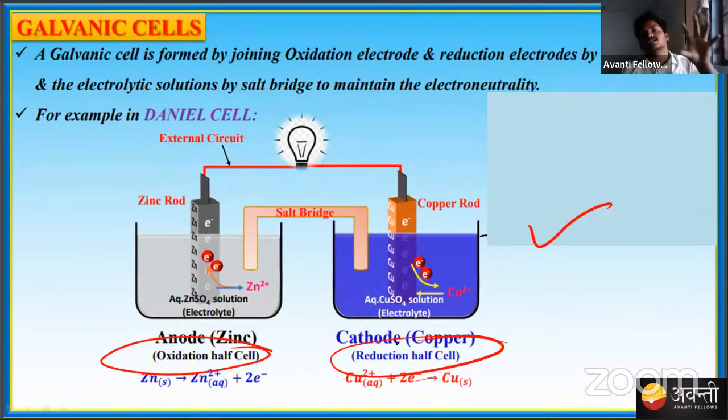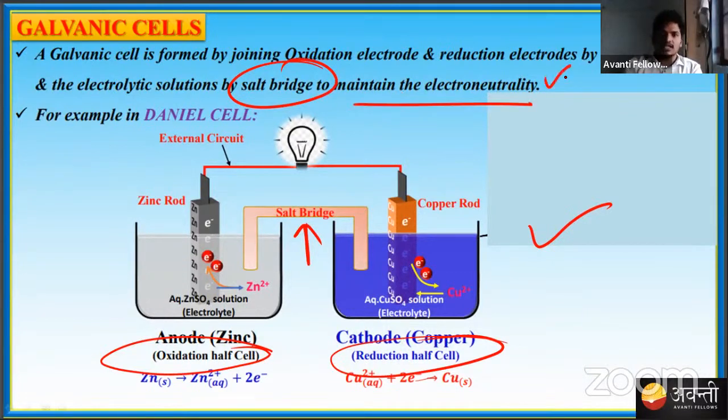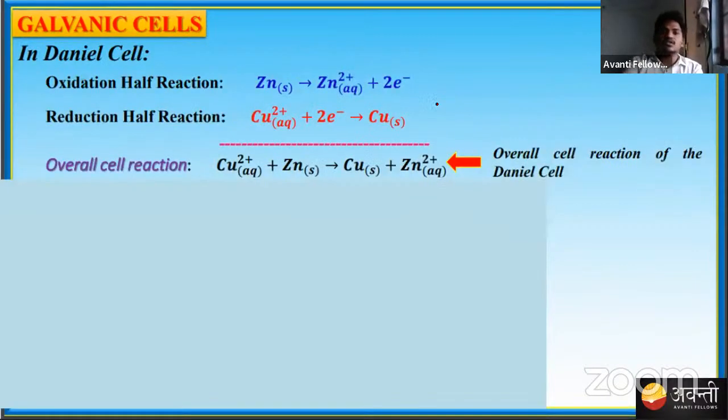And I told you oxidation occurs at the anode, reduction occurs at the cathode. There is a salt bridge present here. This salt bridge is used to maintain electrical neutrality, and we will talk about the main functions of the salt bridge also. So this is the oxidation half cell reaction. This is the reduction half cell reaction. If you write the net cell reaction, you get the overall cell reaction. That is this one.